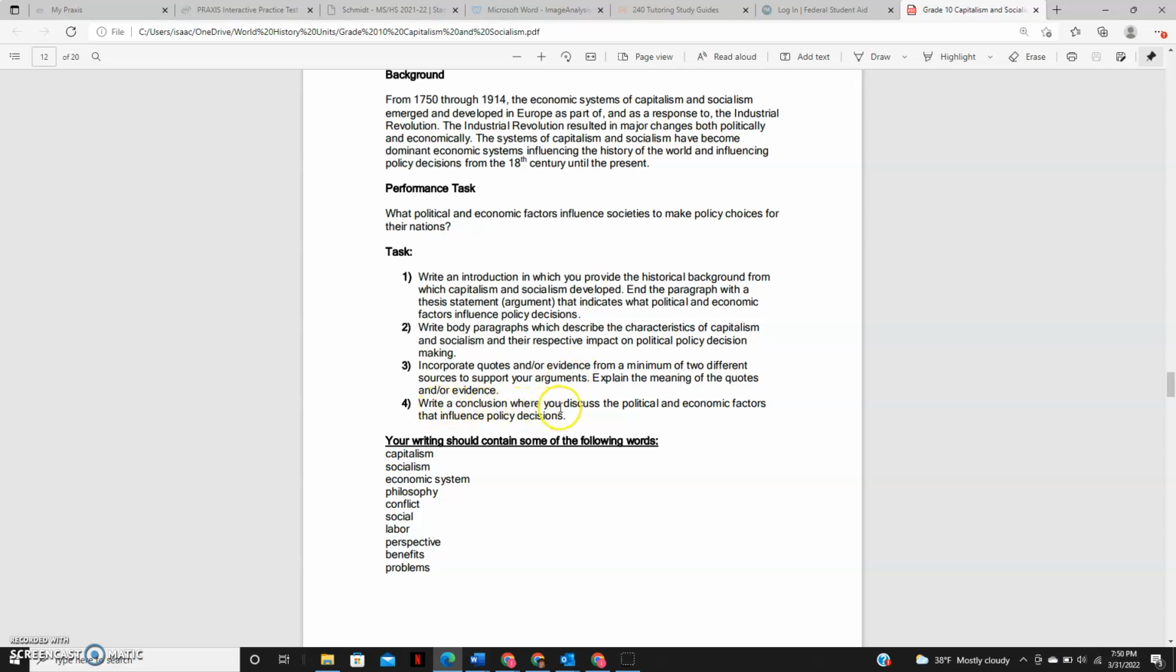And then you'll write a conclusion where you discuss the political and economic factors that influence policy decisions. So by that I mean what in politics has changed policies. Like, have there been politicians who've said, I like capitalism because this is why I like capitalism, and I'm going to make laws and policies that put that into place. And also, how does the American economy or the British economy maybe influence those decisions as well? Once we look at the documents, this will make a lot more sense.